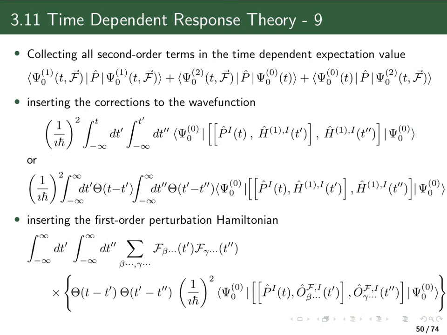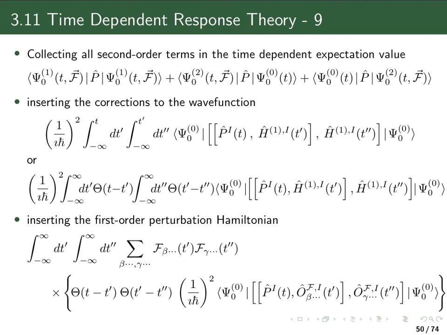And this is the expectation value over the double commutator of our property operator in the interaction picture, and two perturbations, twice the first order perturbation in the interaction picture, once at the time t prime and the other one at the time t double prime.